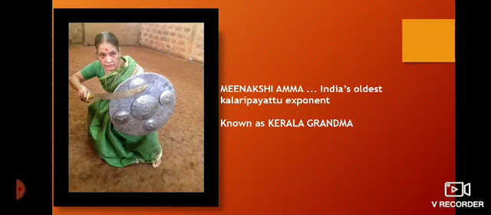This lady called Meenakshi Amma is India's oldest Kalaripayattu exponent. She is known as Kerala Grandma. She is 70 years old. Still she is very strong, and she is a well-known exponent. Okay?